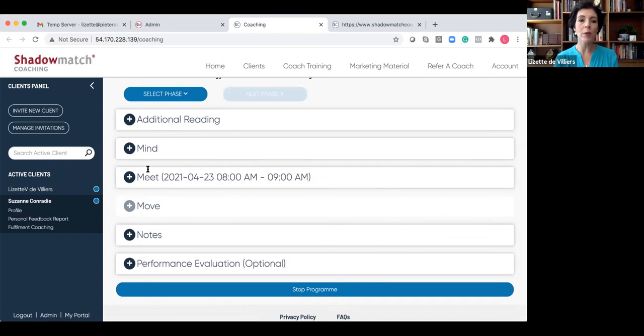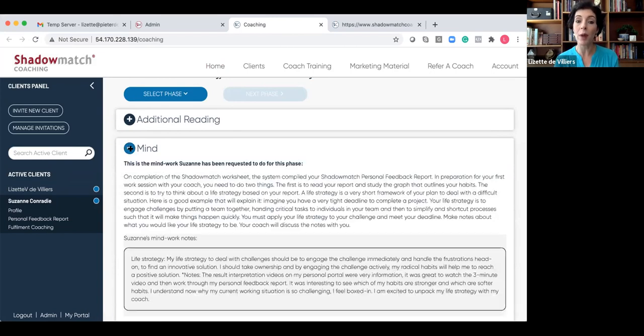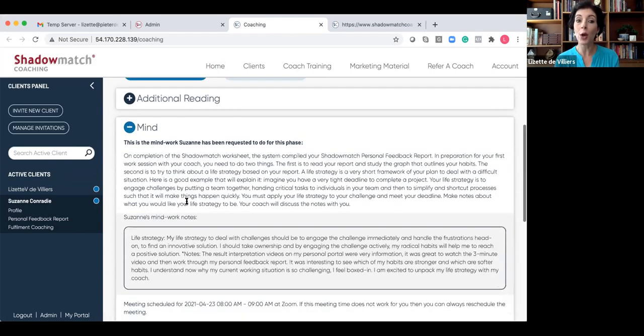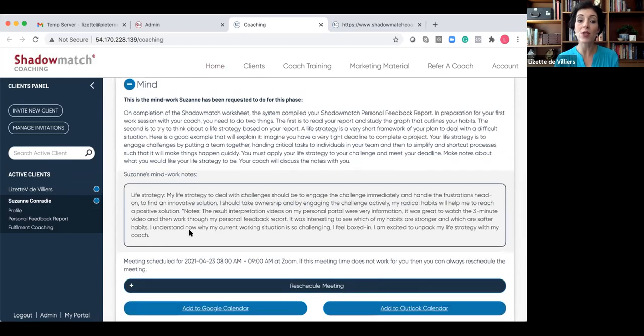And now in preparation for the meeting, I'm once again going to go through the mind work to make sure that I know what to expect. I can now also see that Suzanne has actually submitted the work that she's done. So I can read through what her thinking was and how she engaged with the work that she had to do.